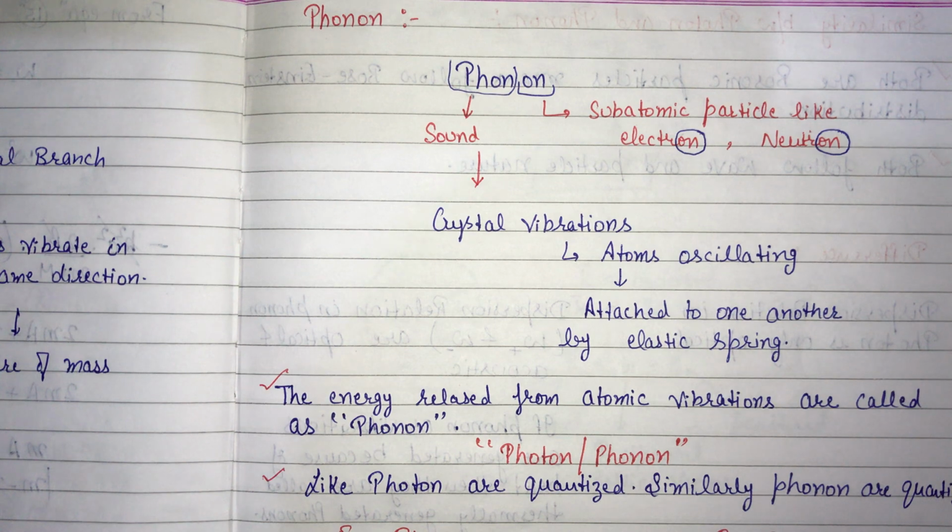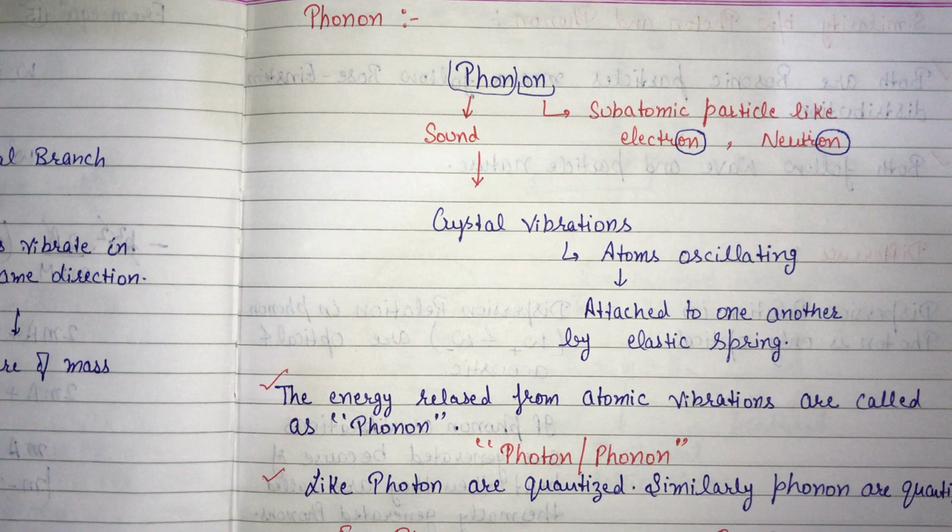So phonons are the crystal vibrations, and as we had discussed before about crystal vibrations, atoms located at the lattice points are not at rest. They are oscillating about their mean position. Even at 0 Kelvin, atoms are not at rest, and these atoms make simple harmonic motion about the equilibrium point, and the atoms are attached to the neighboring atoms via elastic springs. So the motion of one atom affects the motion of another atom.